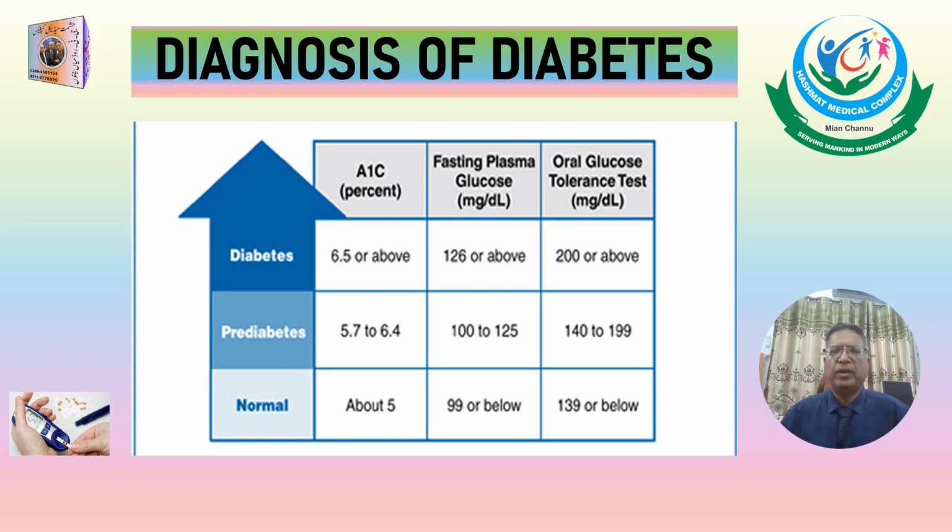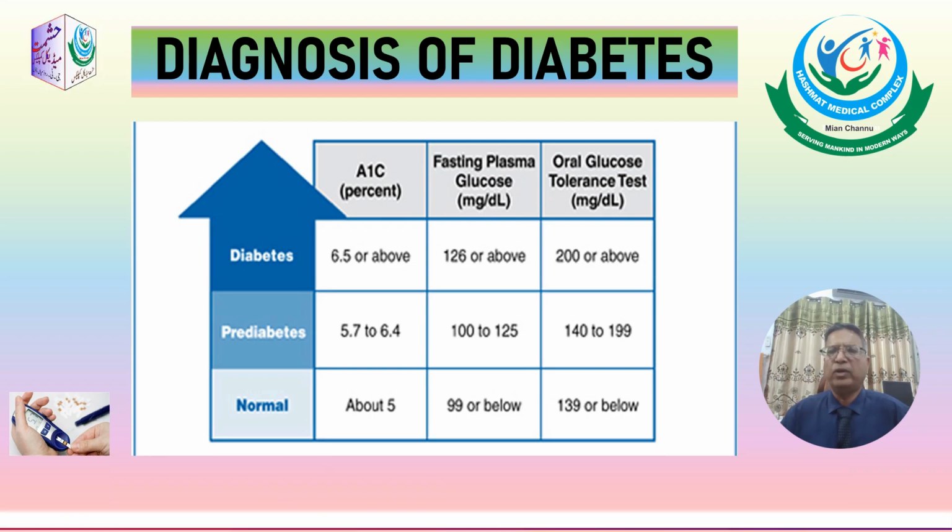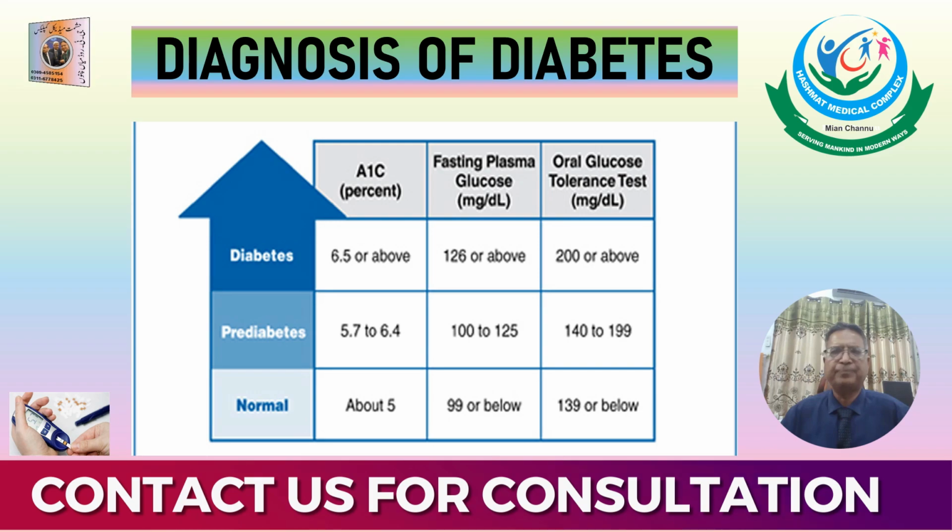In a pre-diabetic group, which is more prone to have diabetes in future, HbA1c level is 5.7 to 6.4 and fasting plasma glucose level is 100 to 125 milligram percent. While on oral glucose tolerance test, the value should be 140 to 199 milligram percent.